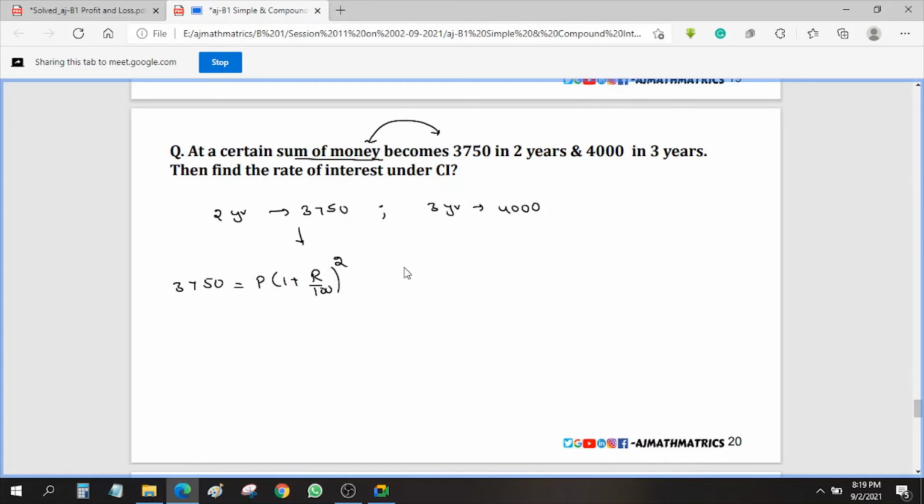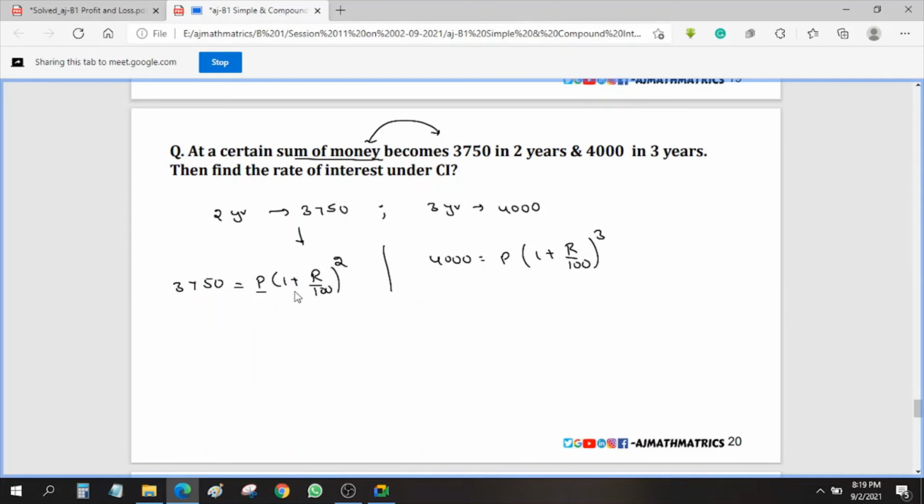Now you can write this also in the same manner. So here 4,000 equals P of 1 plus R by 100 whole cube. If you observe this point, every year the principal is the same.